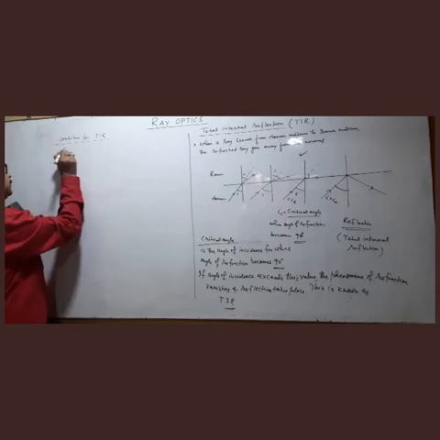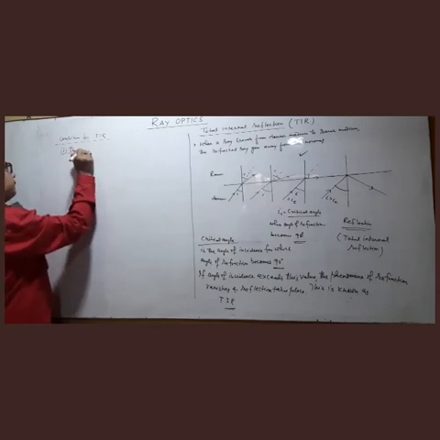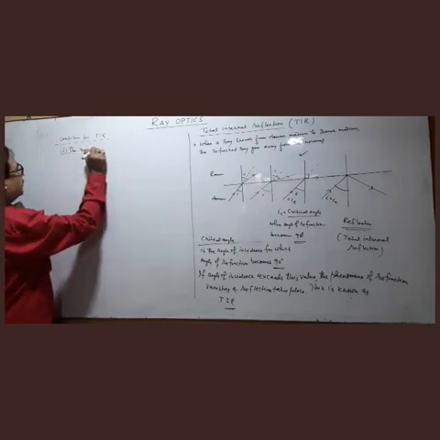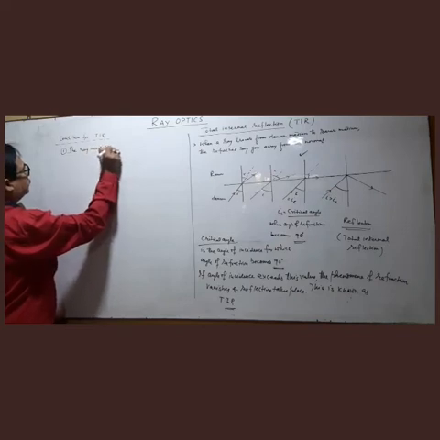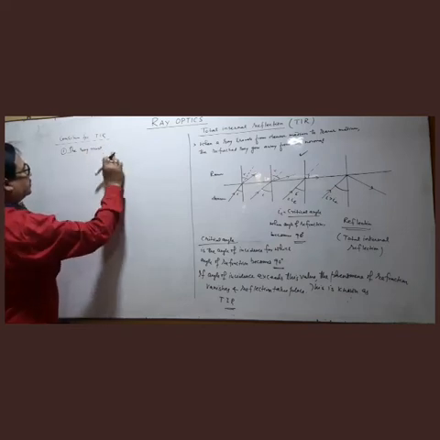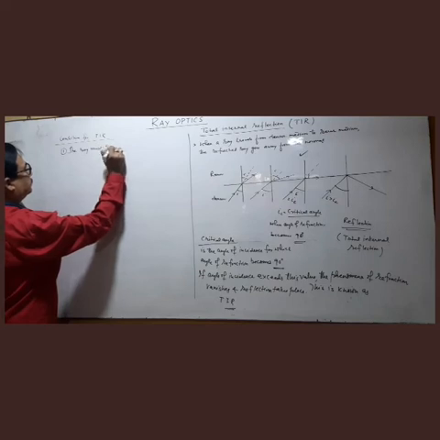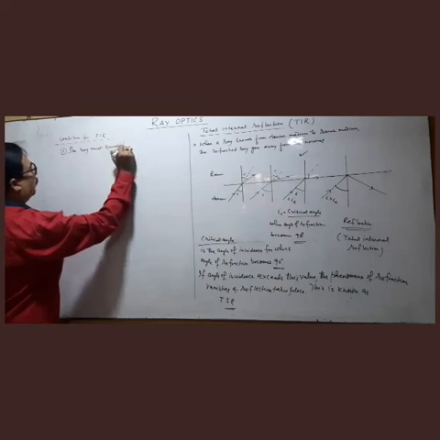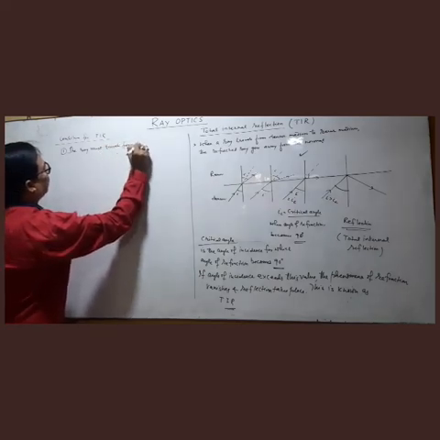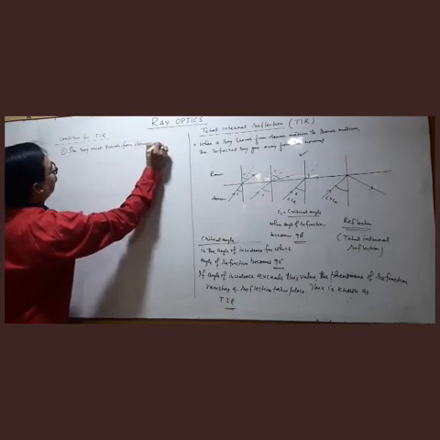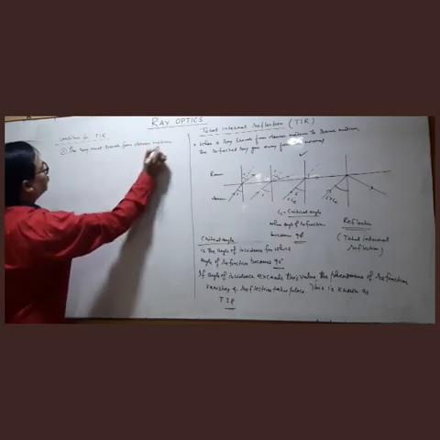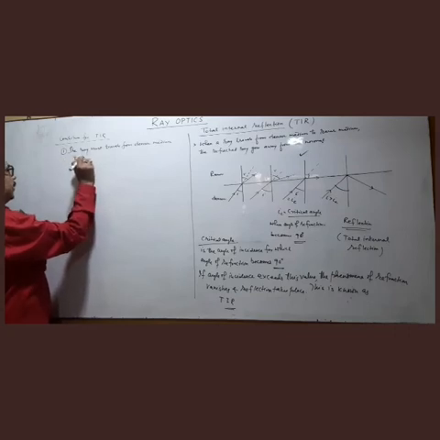First is the ray must pass or travels from denser medium to rarer medium.